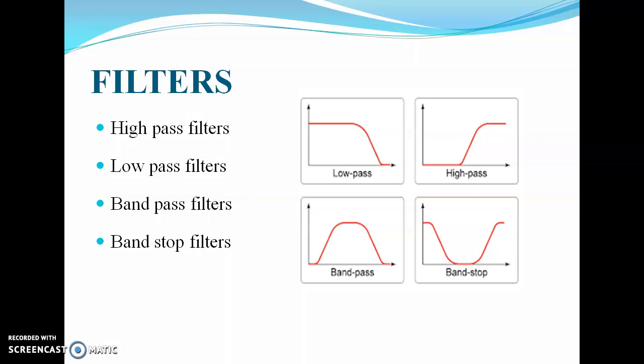In this type of filter, these filters reject a band of frequencies and allow the other frequencies to pass through. That is the difference between band pass and band stop filters. So you can see the four types of filters here.